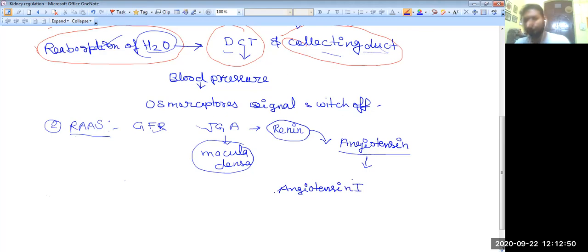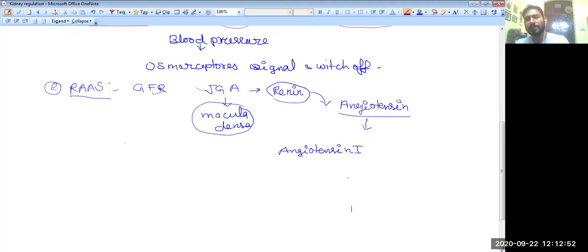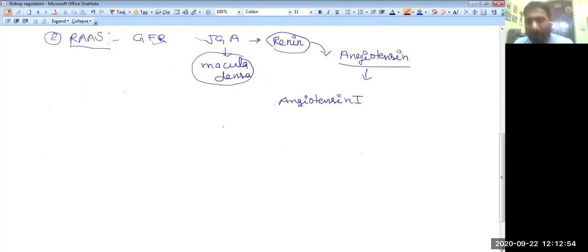When it is converted into angiotensin I, there is an enzyme known as ACE, angiotensin converting enzyme. Angiotensin converting enzyme converts angiotensin I into angiotensin II.